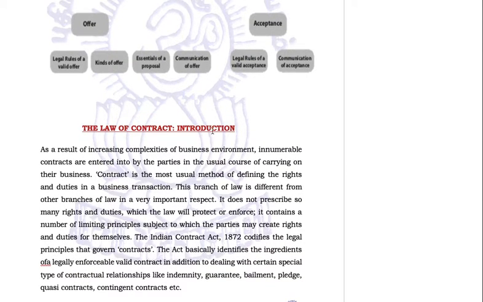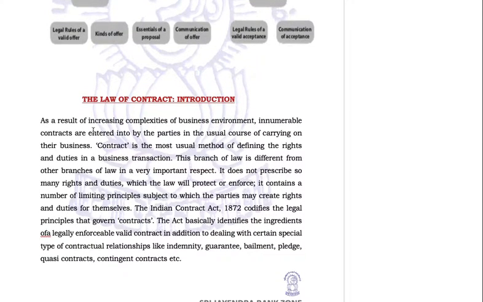Now let's go for a brief introduction of the law of contract. As a result of increasing complexities of business environment, innumerable contracts are entered into by parties in the usual course of carrying on their business. Contract is the most usual method of defining the rights and duties in a business transaction. So rights and duties are determined by contracts, like a contract of employment: how much salary I will get, what are going to be my leaves, what are going to be my working hours, what is going to be my job profile. These are all decided by contract.